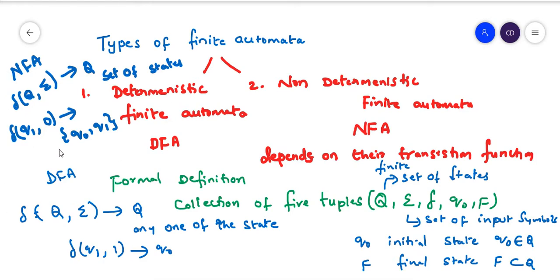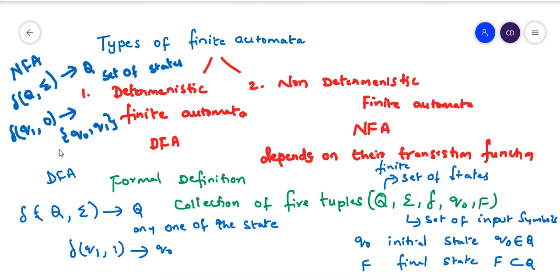When coming to the formal definition, both NFA and DFA are the same. They differ only in their transition function. Either DFA or NFA is a collection of 5 tuples: capital Q, sigma, delta, Q naught and F. Q is the finite set of all states, sigma is the finite set of all input symbols, Q naught is the initial state, and F is the set of final states.